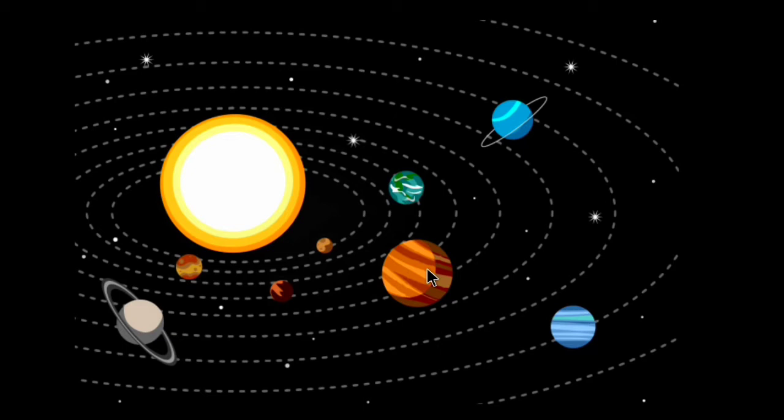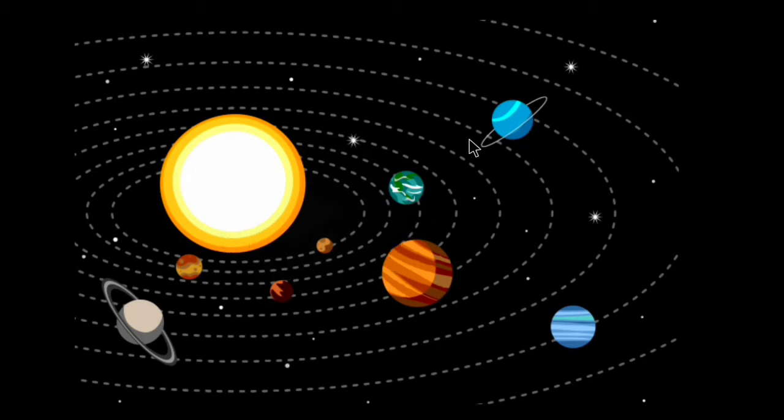Means in orbit they are revolving around the sun. But you know why they are revolving around the sun at a fixed distance? Because of the gravity. So what is gravity? Gravity means that all heavenly bodies exert a force of attraction or pull on one another. So this force is called the force of gravity.